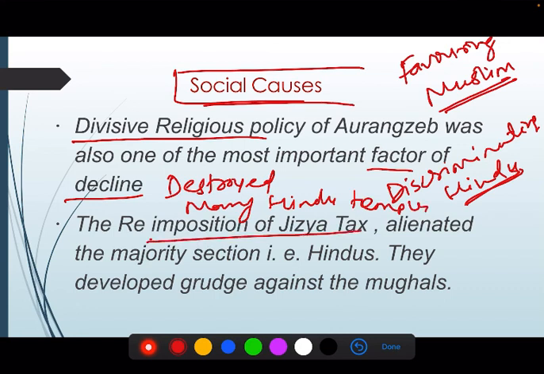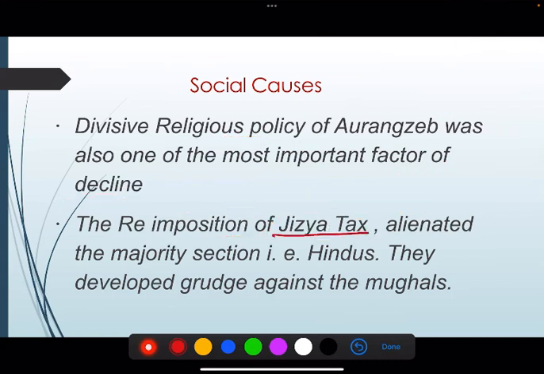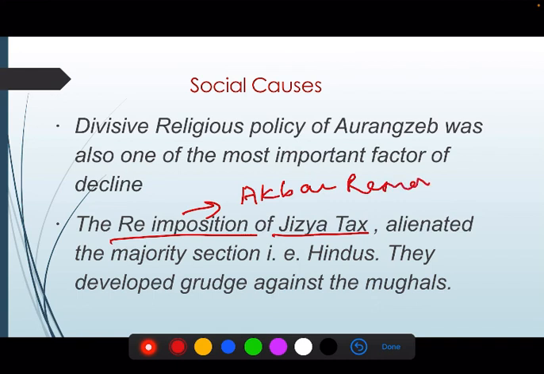right? He reimposed jizya tax on religious activity. Tax on religious activity was imposed by Aurangzeb, reimposed, right? Reimposed. Akbar removed this tax, but Aurangzeb reimposed, and he alienated majority section.